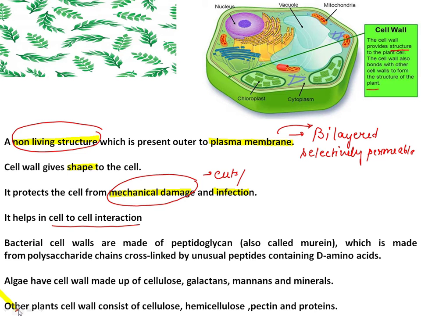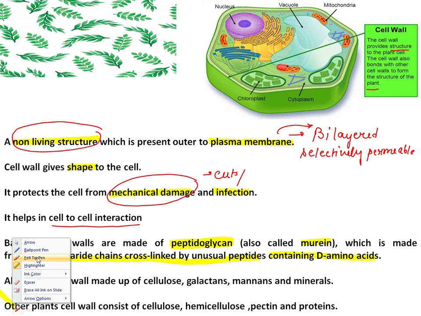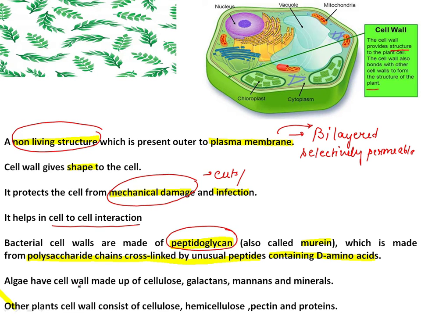Bacterial cell walls are made up of peptidoglycan. So here you can see that the constituents of the cell wall are different. In bacteria it is made up of peptidoglycan, which is also called murein, made up of polysaccharide chains cross-linked by unusual peptides containing amino acids. So you have to remember that the constituent of the bacterial cell wall is peptidoglycan.